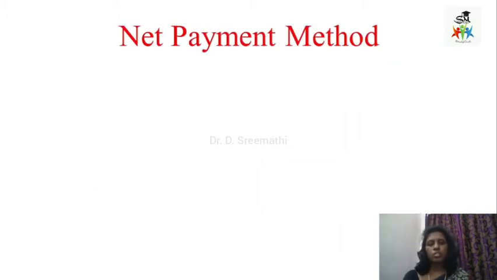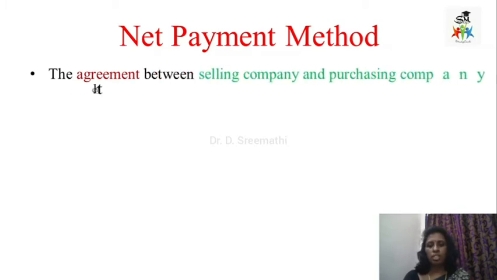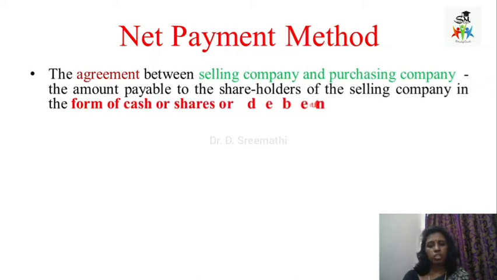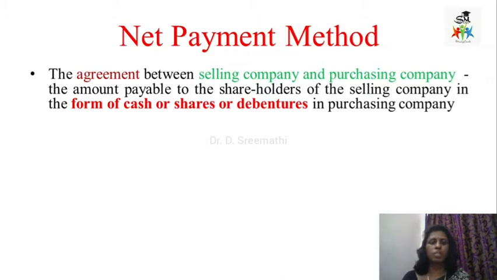The next one is the net payment method. So here it is the agreement between the selling company and the purchasing company. The amount payable to the shareholders of the selling company is in the form of cash, shares or debentures in the purchasing company. So what agreement? The amount which has been payable to the shareholders of the selling company. So how should it be paid? In the form of cash, shares or debentures.